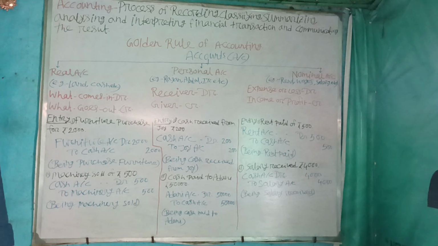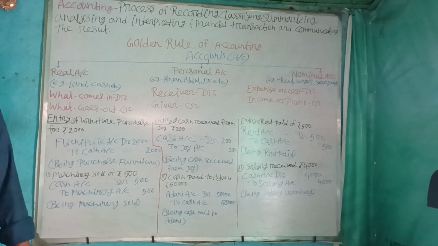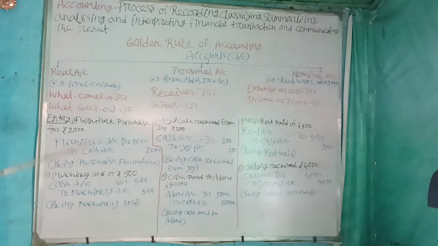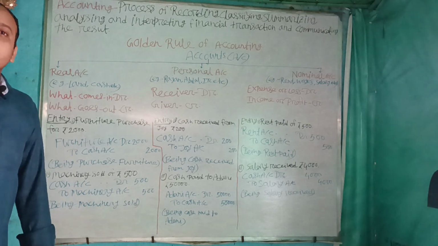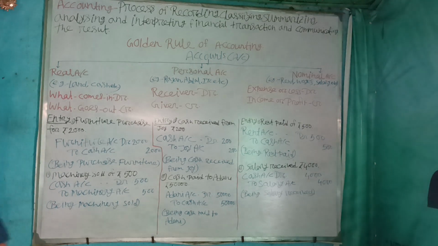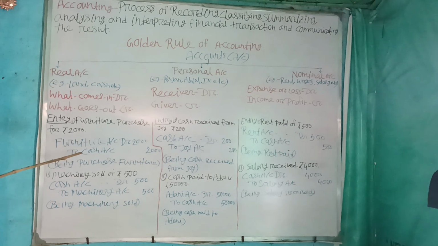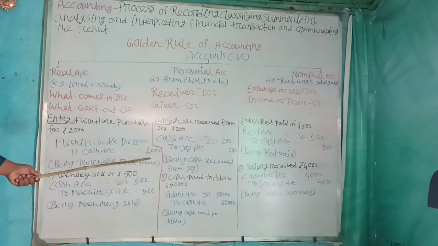Here we purchase furniture, so furniture comes in. For that reason, furniture account debit 2000. And what goes out? If you buy furniture, then cash will be paid. For that reason, cash goes out, so we write to cash 2000.